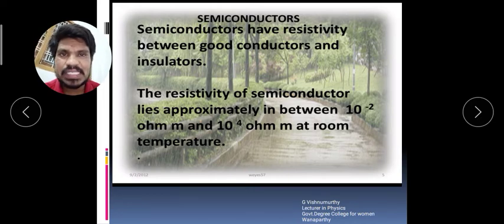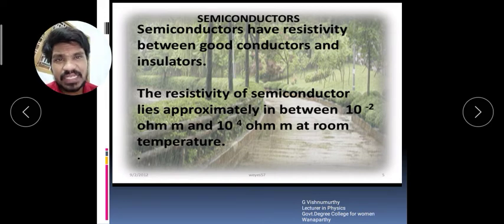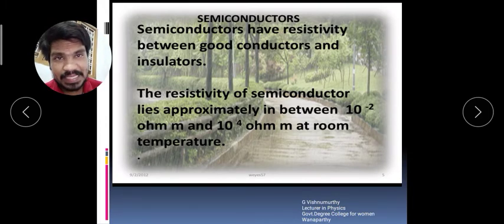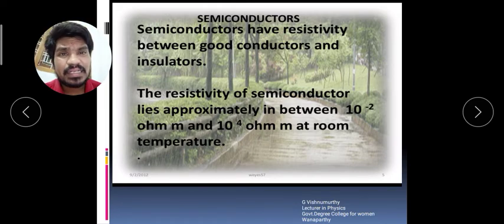And the second one is conductors. The conductors are the materials that do not oppose the current to pass through them. Or the materials that freely allow the current to pass through them are said to be conductors. Because all types of conductors have the most number of free electrons, that's why the current easily passes through the material. That type of materials are called conductors.